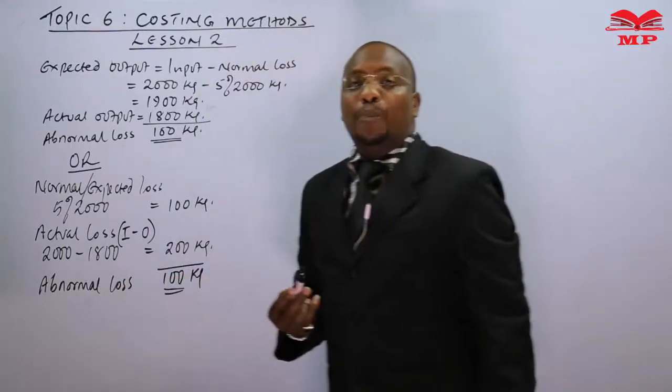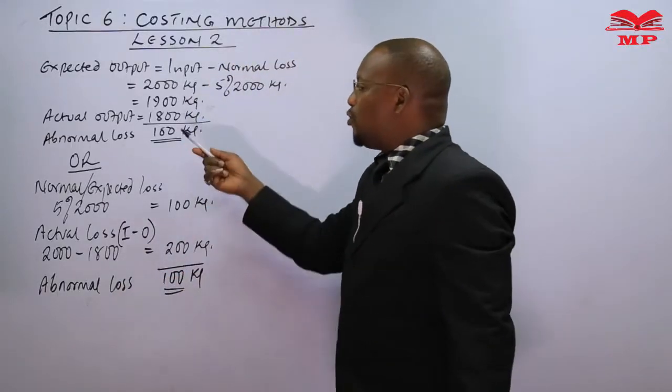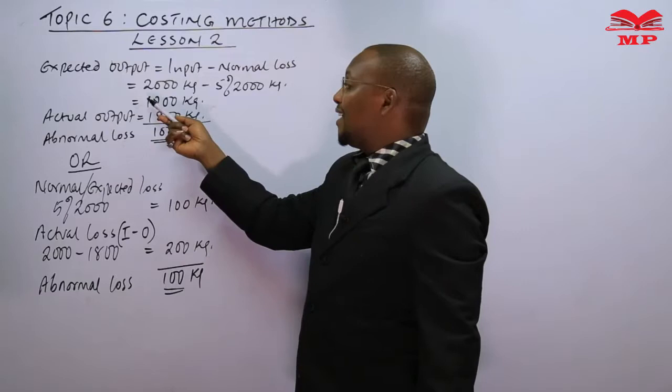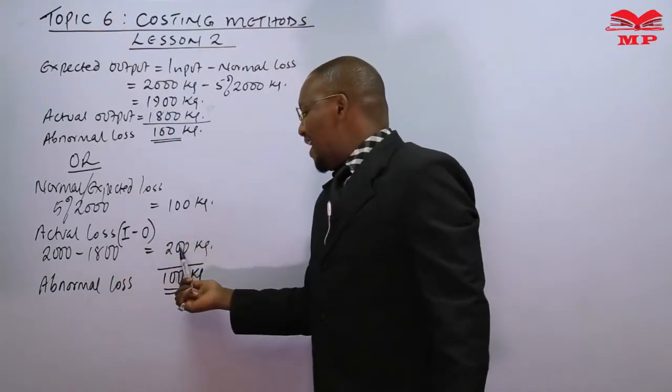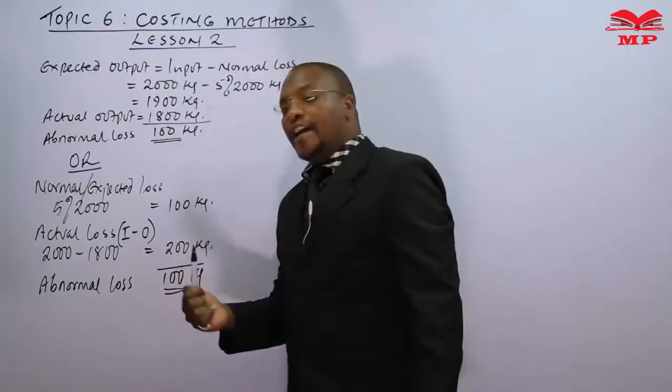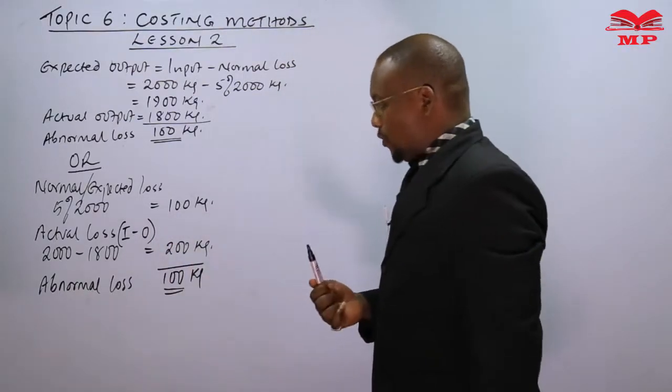If the situation was opposite, like we have the actual output which is more than expected, it would have been abnormal gain. If the actual loss would have been lesser than the expected, it would have been abnormal gain. But this time we are having abnormal loss.